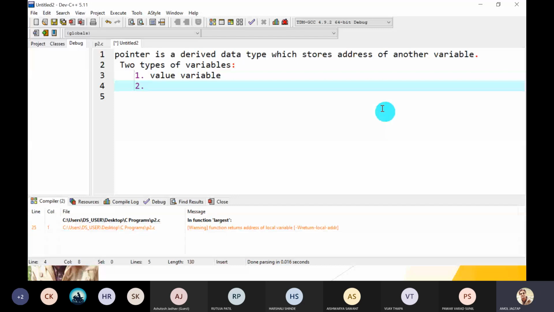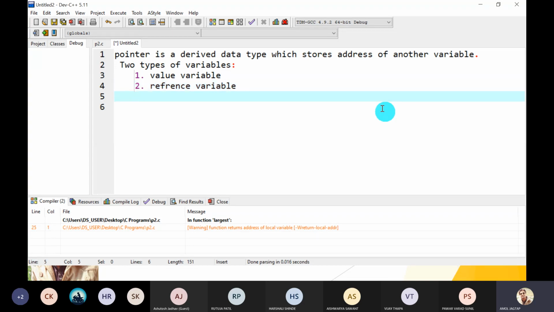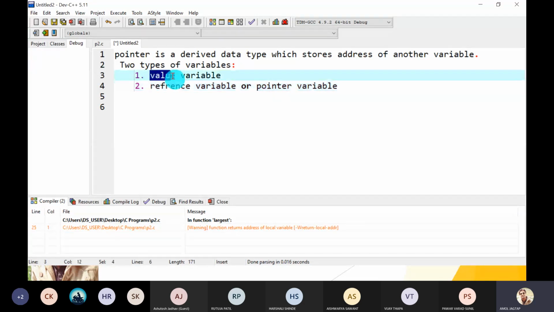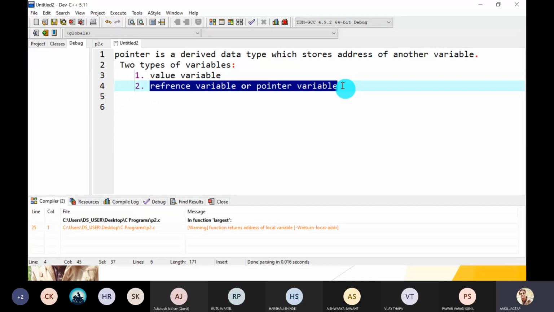The second type is called a reference variable, or pointer variable. A value variable actually stores the value of that particular variable, while a reference or pointer variable stores the address of another variable.